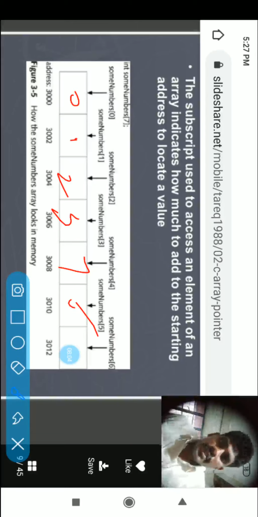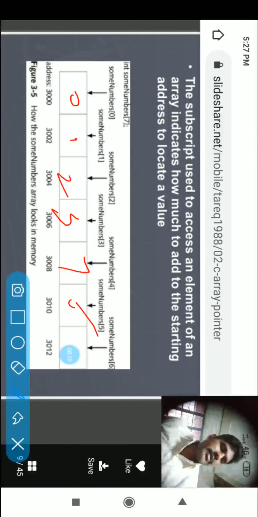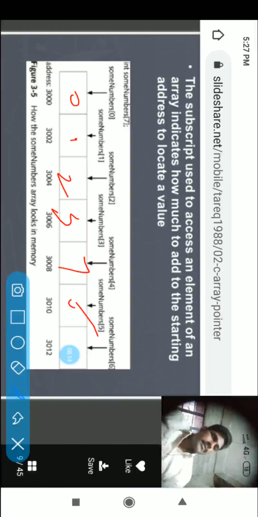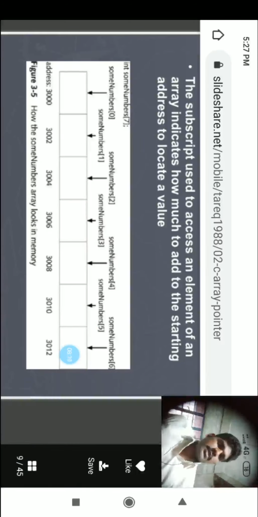In the 0th position, the 0th element; in the 1st position, the 1st element; in the 2nd position, the 2nd element; and so on. What is the address of 2008? So this is the structure of the array in memory.